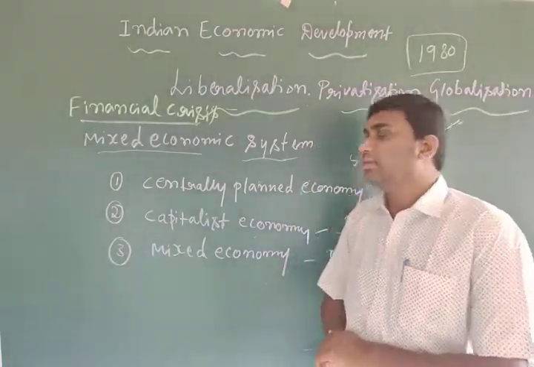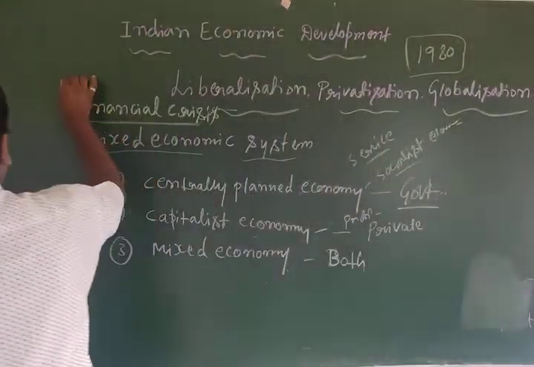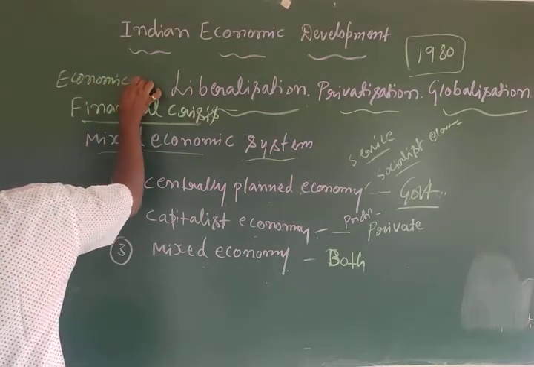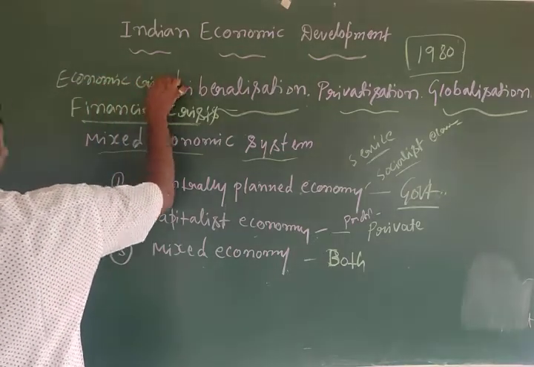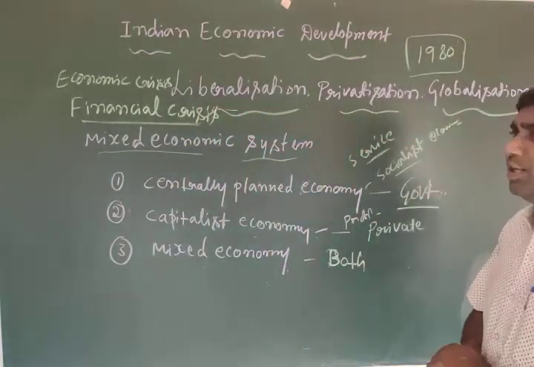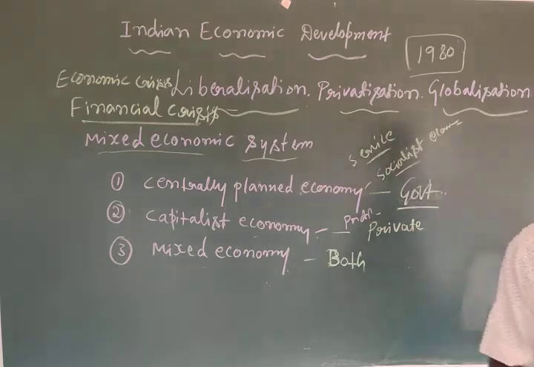Here, financial crisis, otherwise we can also call it economic crisis. In this situation, the government expenditure exceeded its revenue.